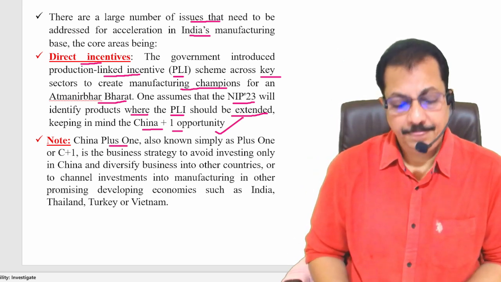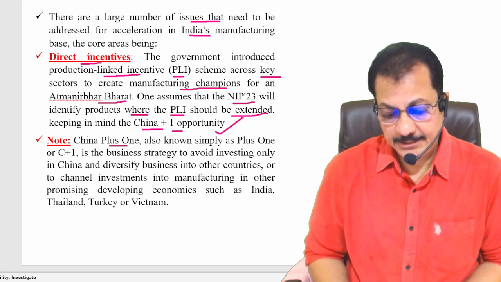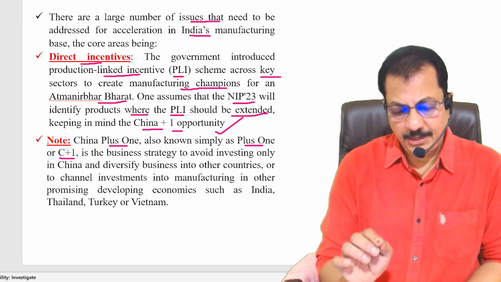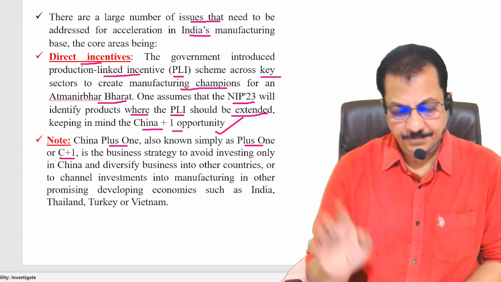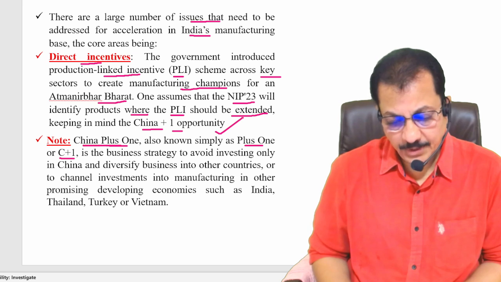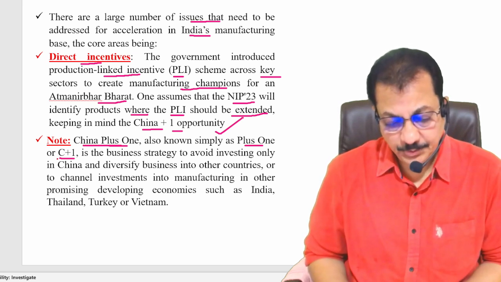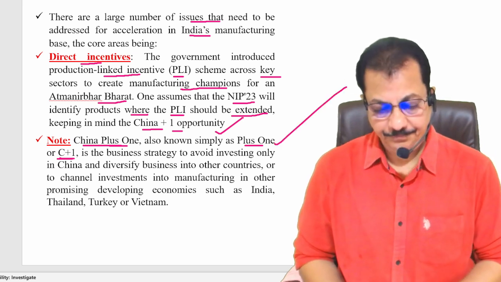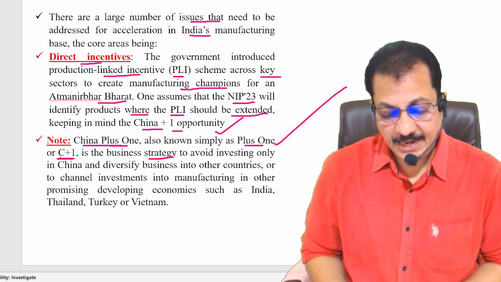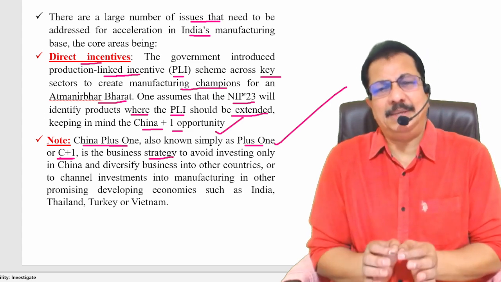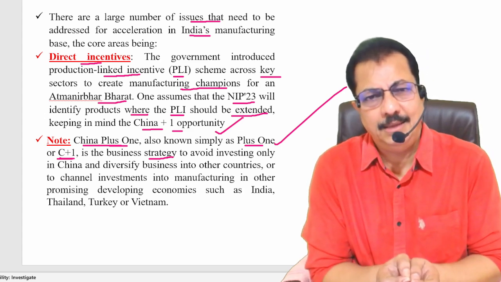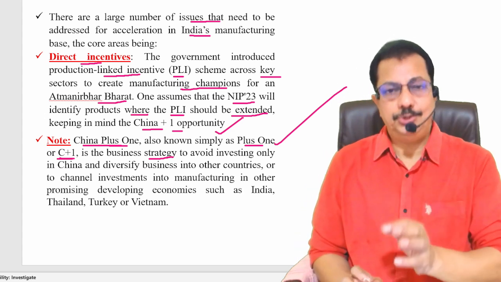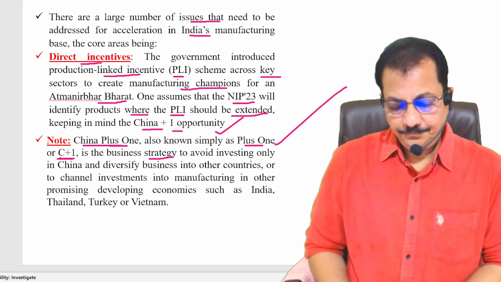China plus one, also known simply as plus one or C plus one. So in the examination, if you come across China plus one, that is the same. If it is written as China plus one, that is also the same. If you come across the C plus one, the same thing. If you come across the plus one, that is also the same. This is a business strategy. They may ask you what is the C plus one, China plus one opportunity. This is a business strategy. Clear? Next. Why?